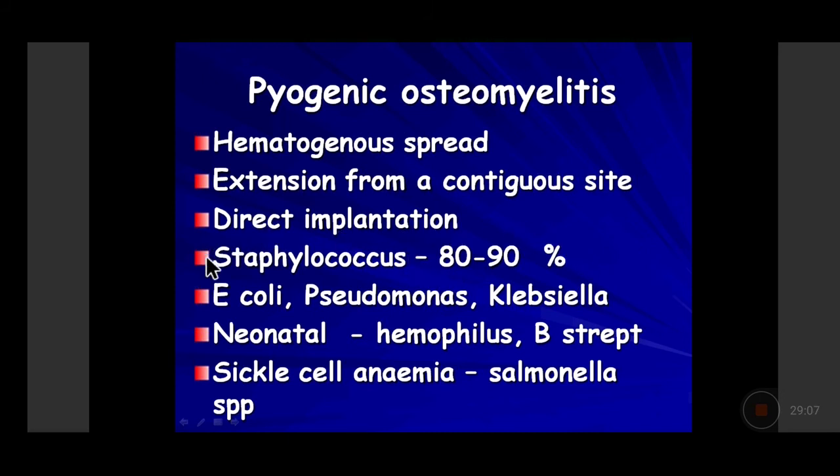80 to 90% of the conditions are caused by Staphylococcus, while a minority are caused by E. coli, Pseudomonas, and Klebsiella. In the neonatal period, in small kids within a month of the birth, group B streptococci and Haemophilus influenzae are the predominant organisms which cause acute pyogenic osteomyelitis. Patients with sickle cell anemia are prone to infection by Salmonella bacteria. So this is important for you to remember, because this sometimes comes as your MCQ question in your entrance exam.